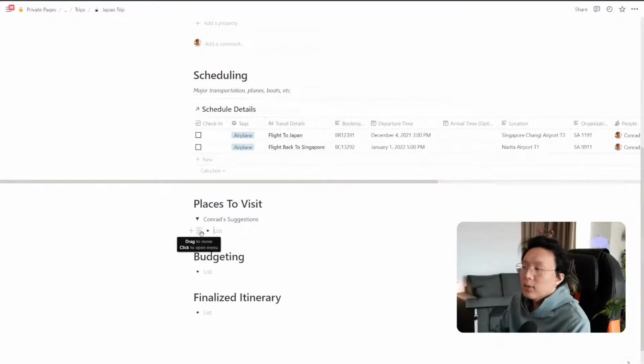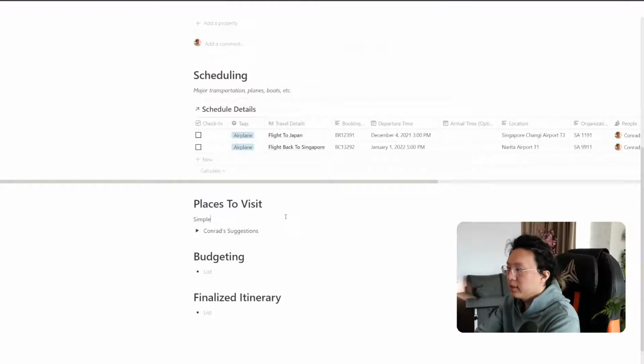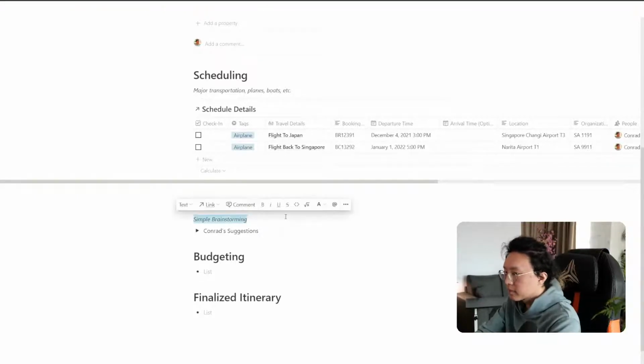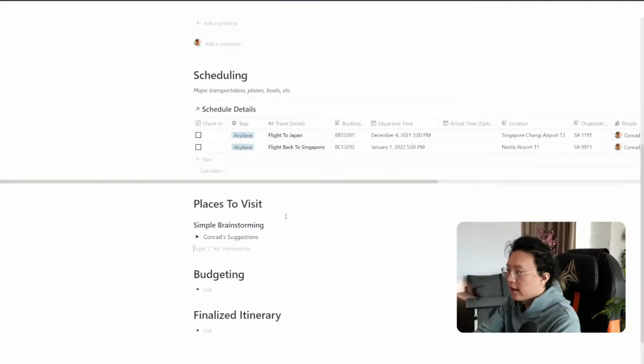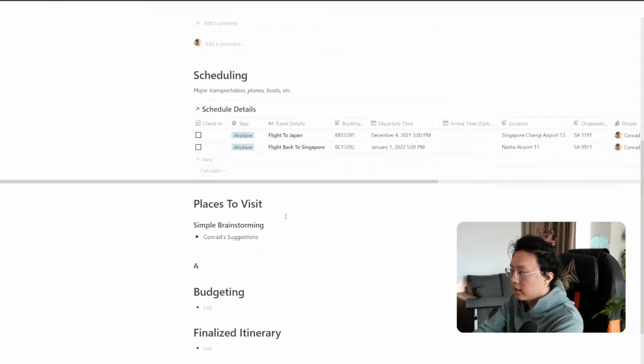But if you do want to have like a voting kind of mechanism, I think this is something that you could do to enhance this template. So I'll give you two examples, right? I'll give you a simple version, simple brainstorming. And then we're going to have also a complex or advanced brainstorming.